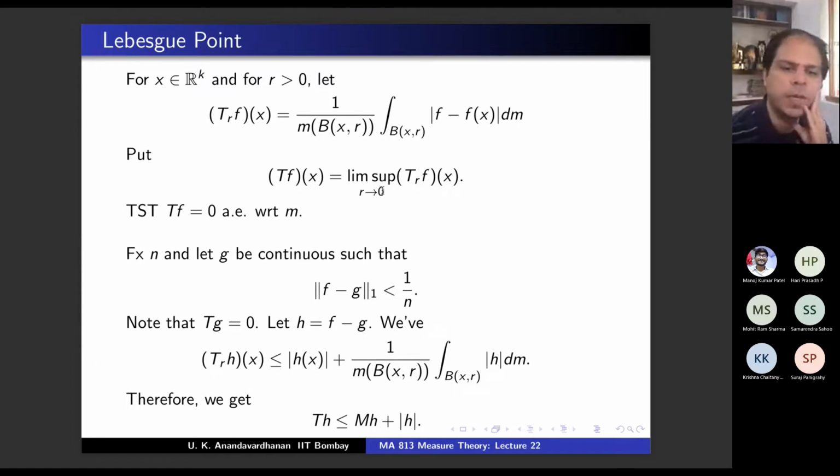Okay, I have lim sup here. Does it matter, lim sup and sup? It will not matter. With that definition, you can apply lim sup throughout. What is the difference between lim sup and sup? Lim sup is taking infimum of the supremum after a stage, right? So if the supremum is mh, then mh is a constant, so the infimum is mh itself. So you will get this easily from the definition. So you get Th is less than or equal to mh plus mod h.